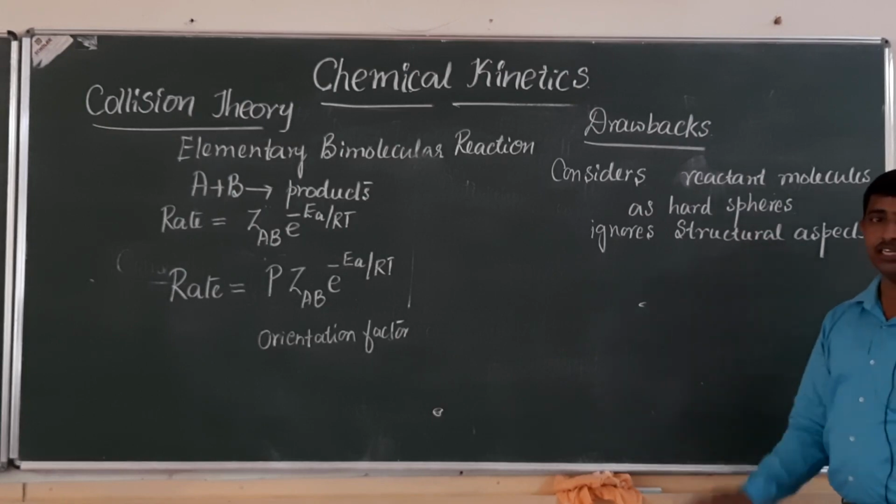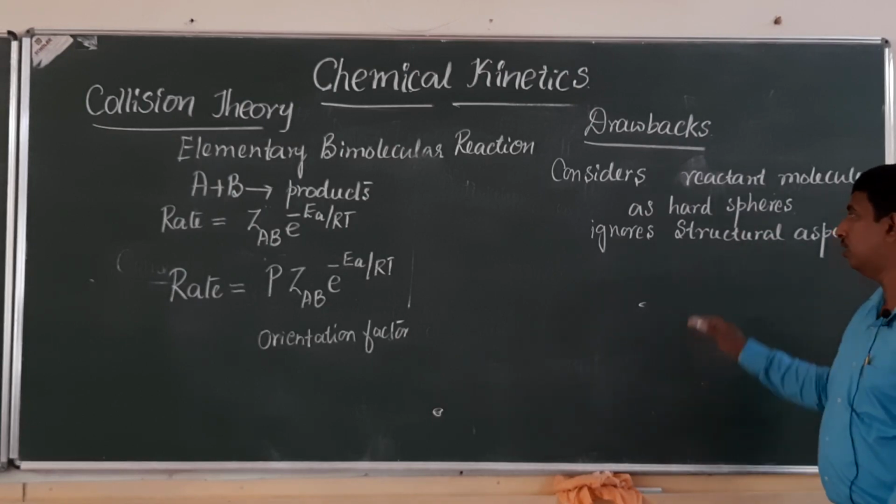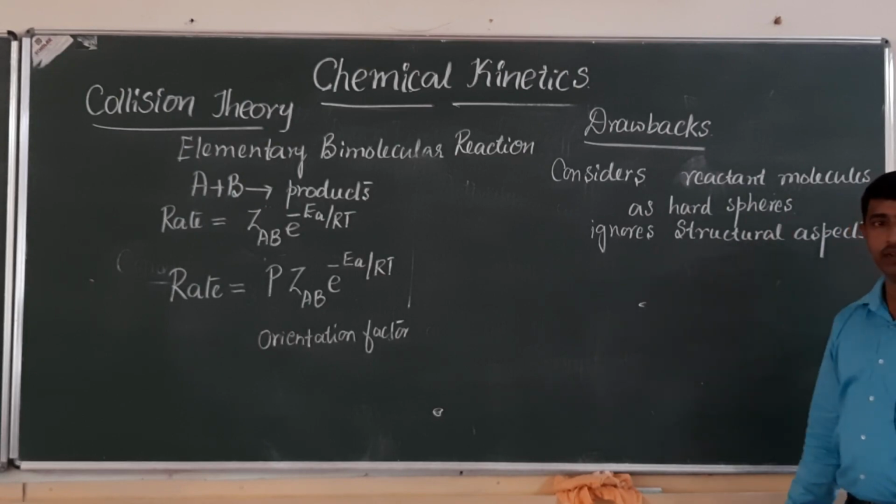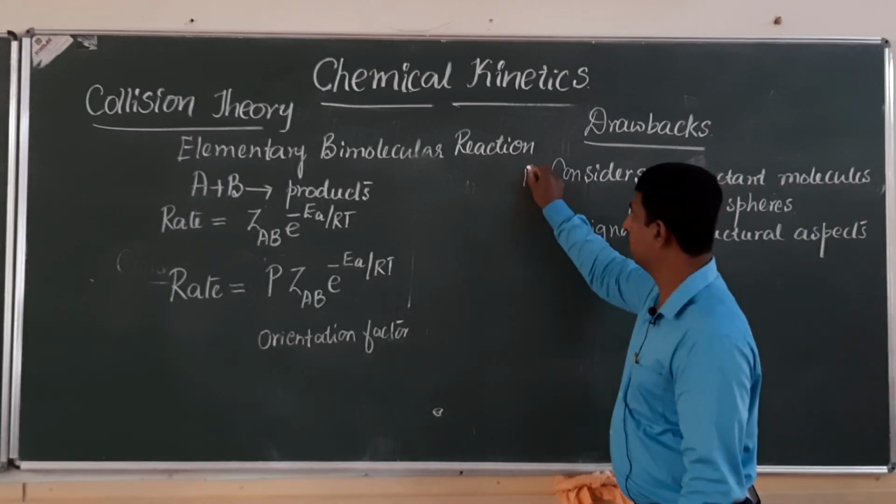This theory considers molecules as hard spheres, but it ignores the structural aspects of the reactant molecules. That is the first drawback.